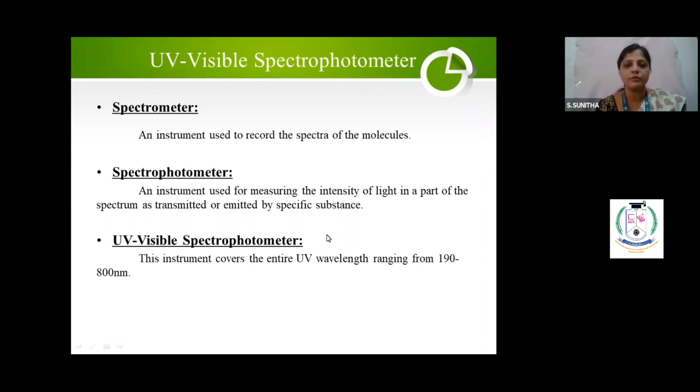What is UV visible spectrophotometer? Spectrometer means an instrument. Spectrophotometer means in presence of light. So it is an instrument which covers the UV visible region. Do you understand? Which covers only the UV visible region. Hence the name UV visible spectrophotometer. What is the principle for UV visible spectrophotometer? The principle is nothing but the Beer-Lambert's law. You have to study Beer-Lambert's law: thickness, concentration and amount of light. These three things you have to understand. A is equal to epsilon bc. That is the principle behind the UV visible spectrophotometer.